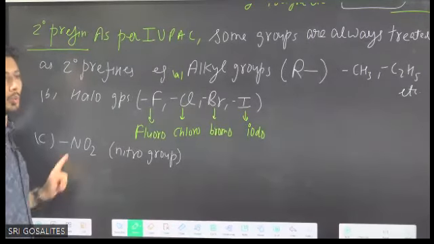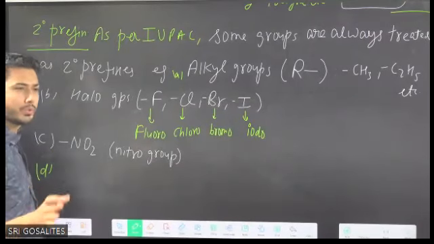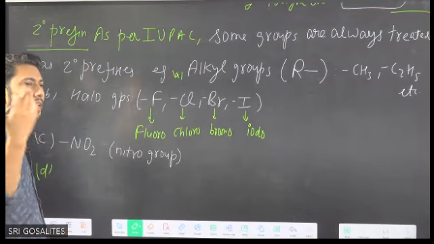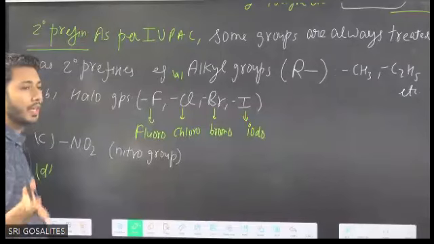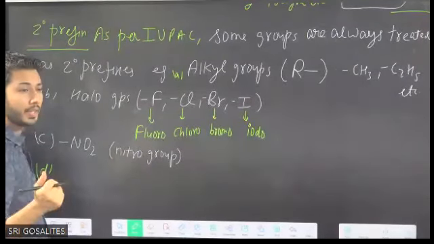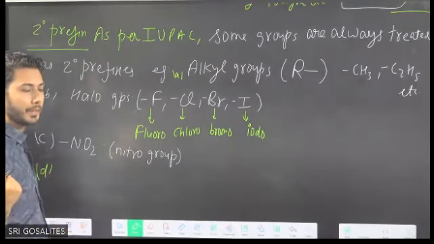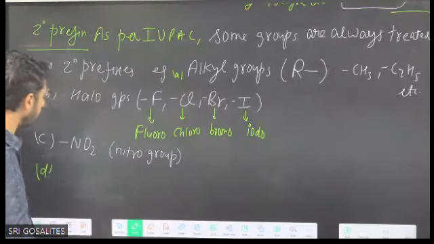Third, nitro group, NO2. I am writing only those groups which are useful. If you read the books, several books give so many other examples. You never use them. At the beginning of the lecture, I said, always know what things you have to read, and the main thing is what you don't have to read, what you have to quickly leave. So always be relevant to the syllabus.